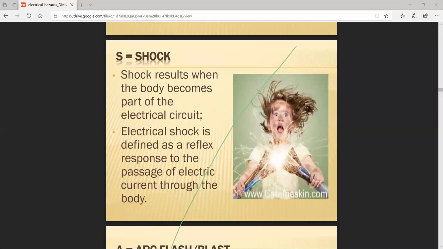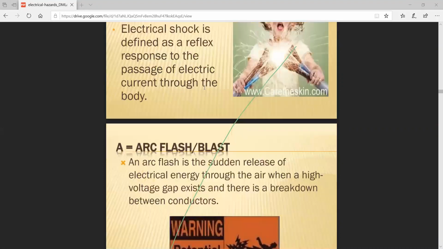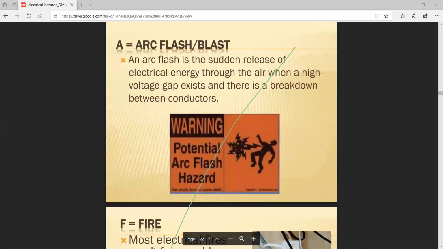The electrical shock is defined as a reflex response to the passage of electric current through the body. Or otherwise, if the shock is generated, a human absorbs an excessive value of power, otherwise heat losses. So the human can absorb the heating effect. The next one is known as the arc flash or blast.